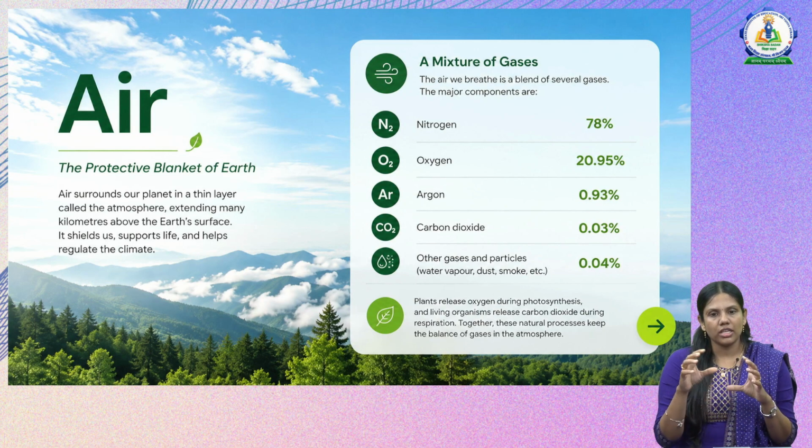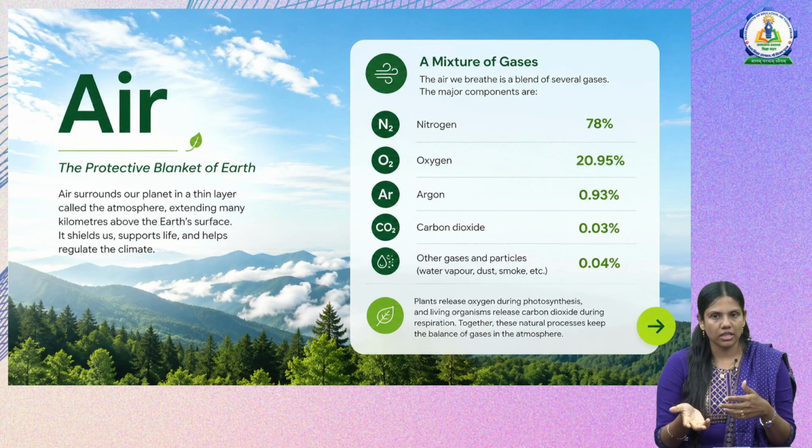Now what about the constitution of air? Air is a mixture of gases, and the air we breathe has many components. First is nitrogen, which is 78% by volume. Then oxygen, 20.95%, which in some books or in exams may also be given as 21%. Then argon, 0.93%. Then carbon dioxide, 0.03%,